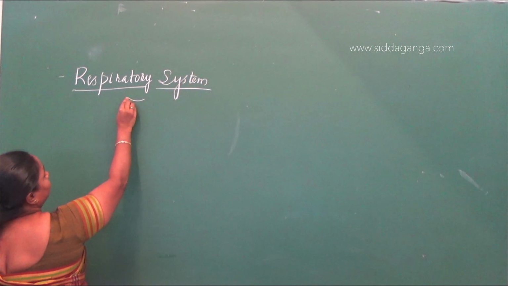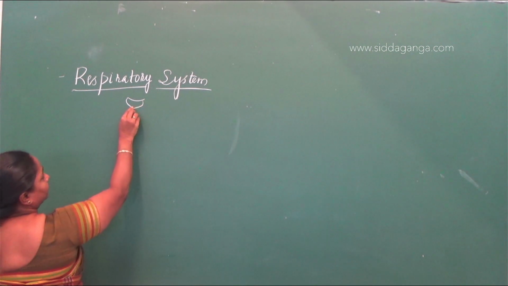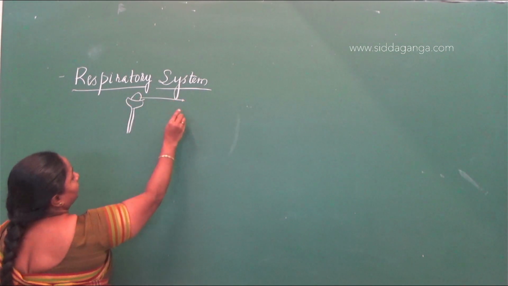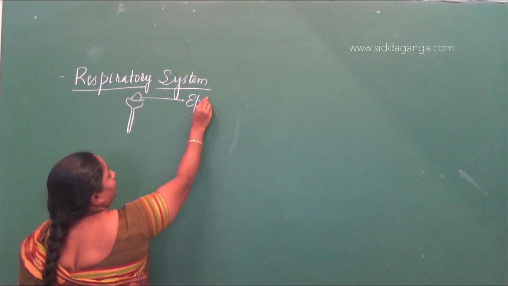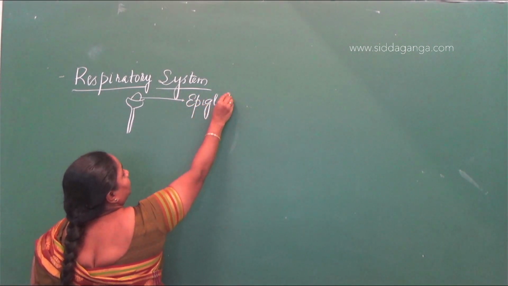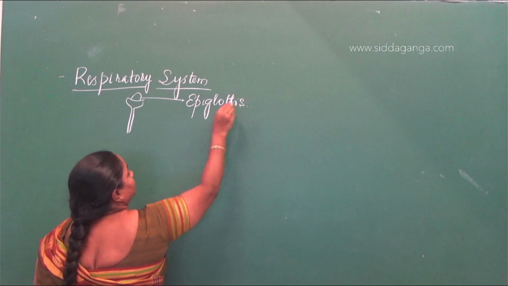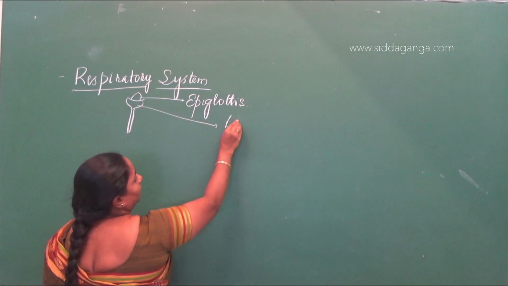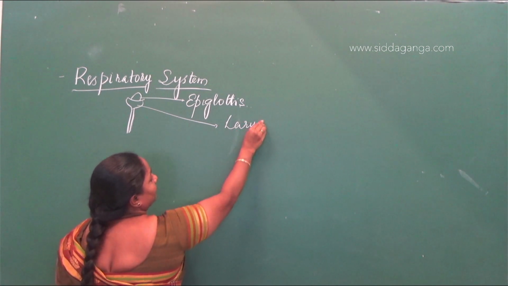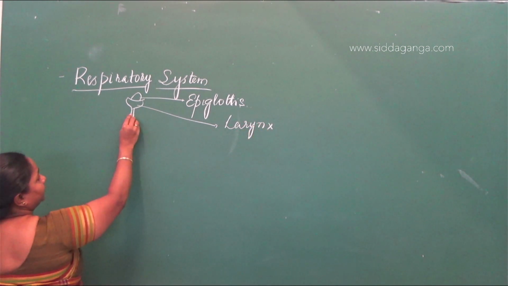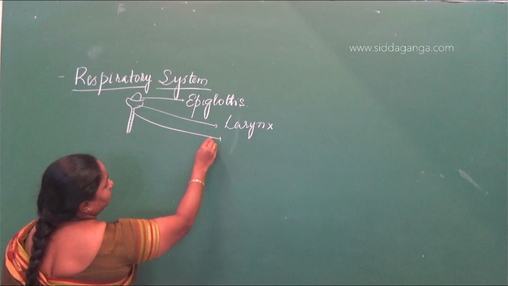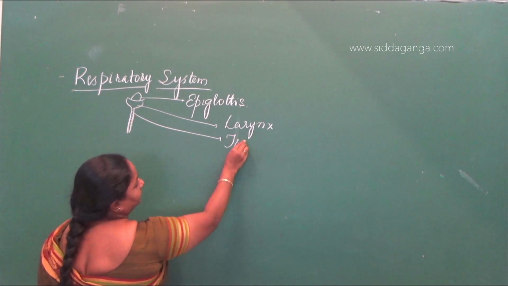The first part, here we have the epiglottis, then this part, the larynx, then in a rough diagram, the trachea.